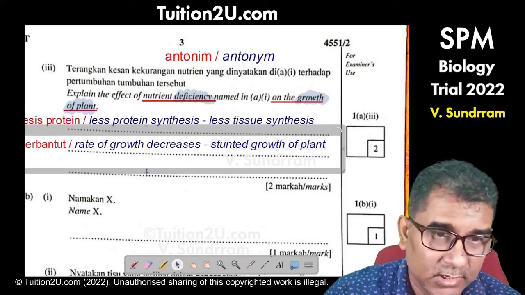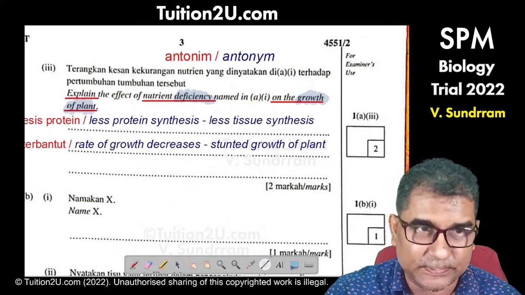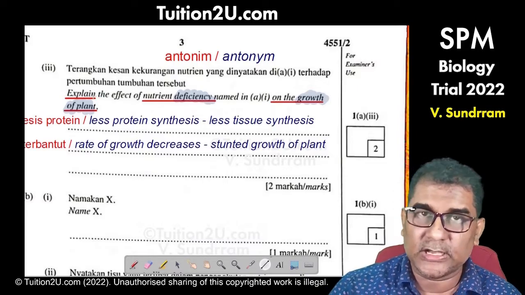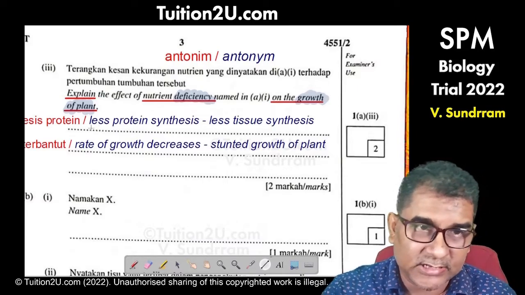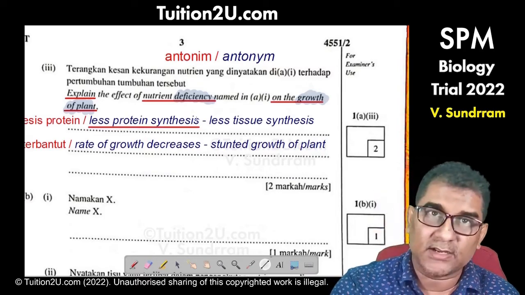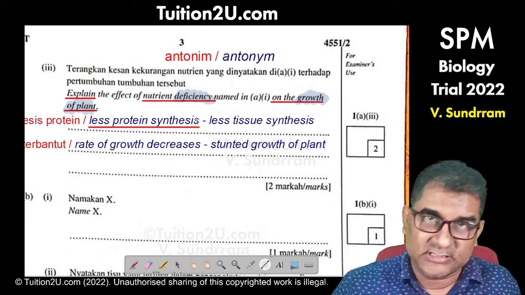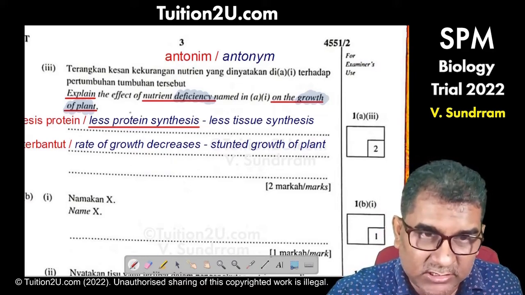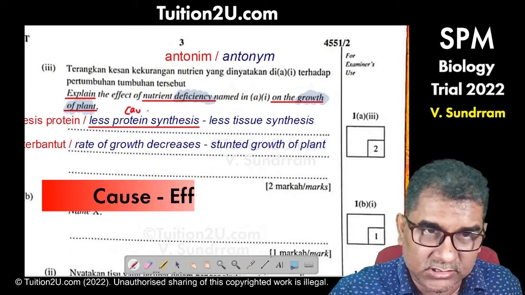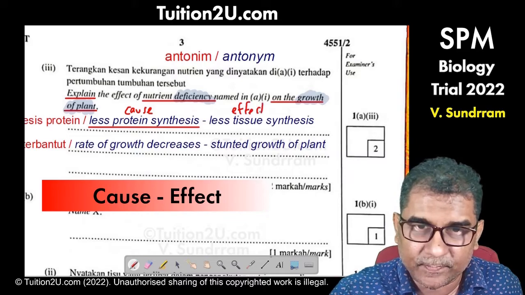That's the 2 marks. So normally if the question asks us to explain, we try to make sure our answer is long. Just writing less protein synthesis is not enough. We have to make the answer longer. Because there is less protein synthesis, there is less tissue synthesis. We call this the cause, and this is the effect.